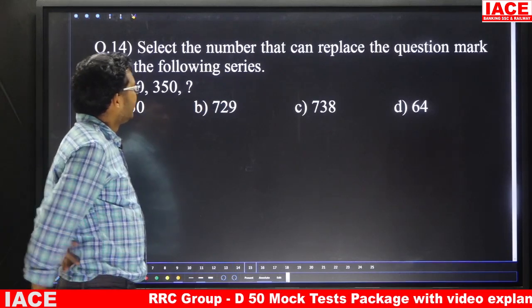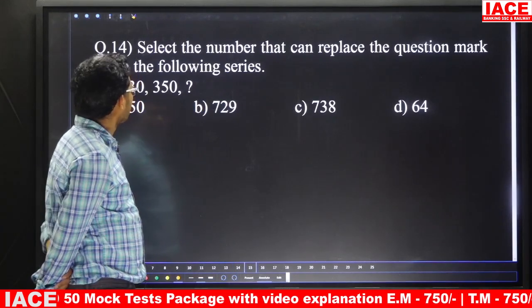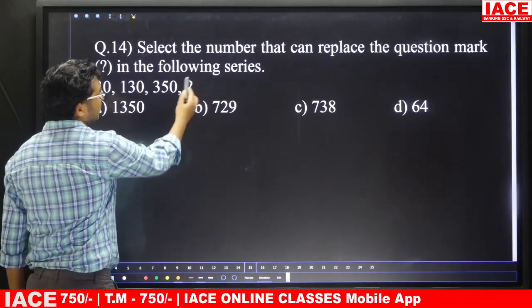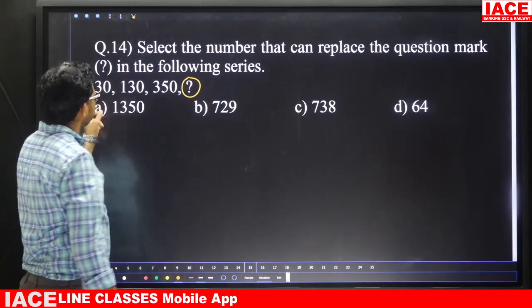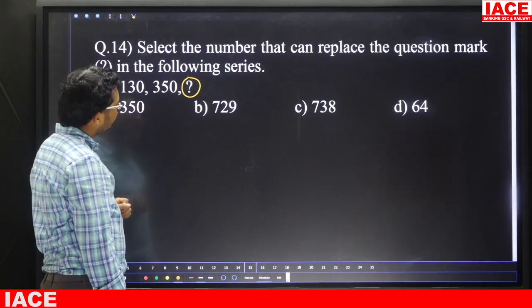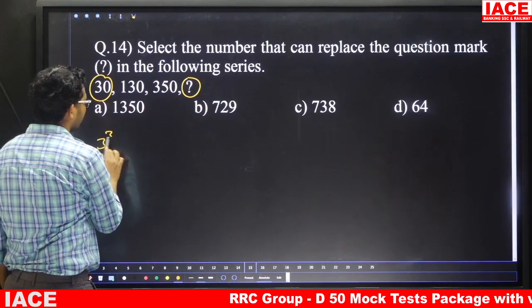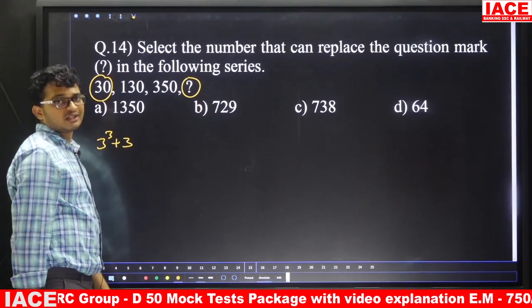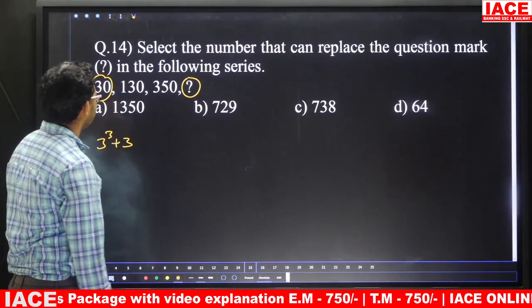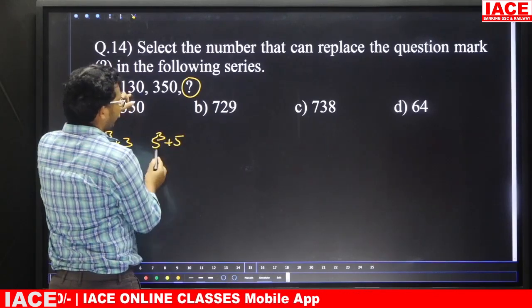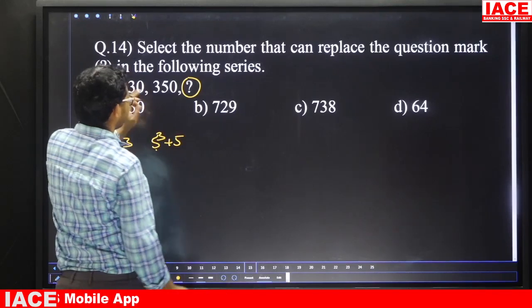Question number 14. Select the number that can replace the question mark in the following series. Here again the question is from number series. Now we are going to replace the question mark. 30, 130, 350, question mark. Suppose friends, 30 can be written as 3 cube plus 3. 3 cube is 27, plus 3 is 30. Next one, 130 can be written as 5 cube plus 5. 5 cube is 125, plus 5 is 130.